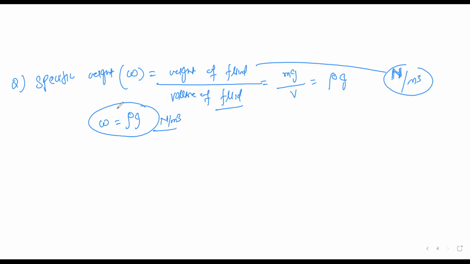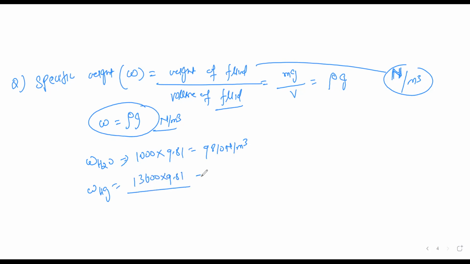So here we can say that to find out the specific weight of H2O or water, the density of water we know is 1000 and the g value is 9.81. It's 9810, that is the specific weight. Similarly, to find out the specific weight of mercury, it's 13,600 into 9.81. If you multiply that, you'll get approximately 133,000. So if you know the density, you can calculate the specific weight.